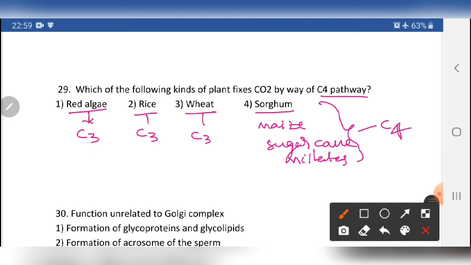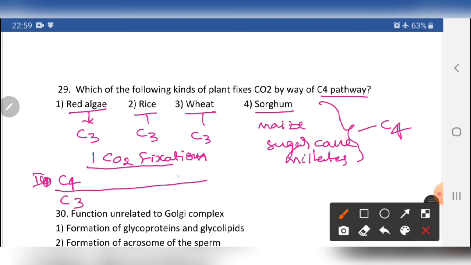Generally, for fixation of one CO2, in the C4 pathway and the C3 pathway, let me use it. For a C4 plant, 5 ATP and 2 NADPH2 are needed.